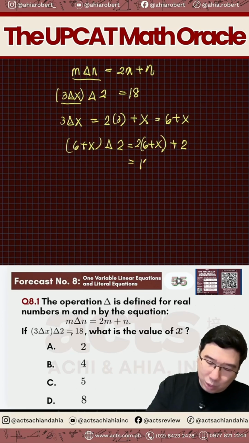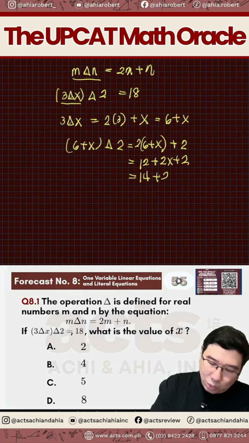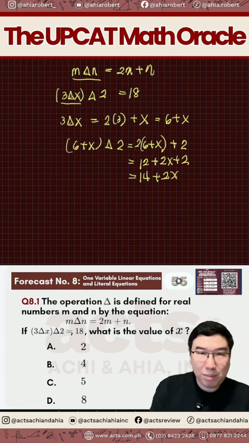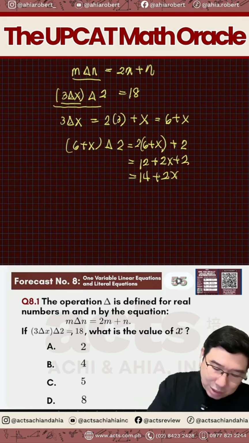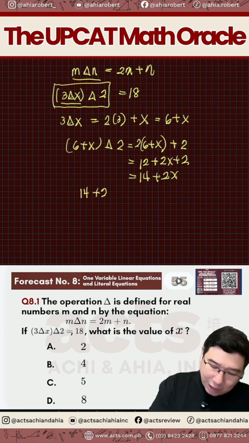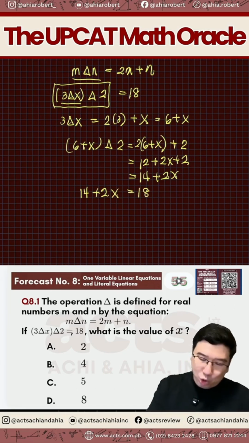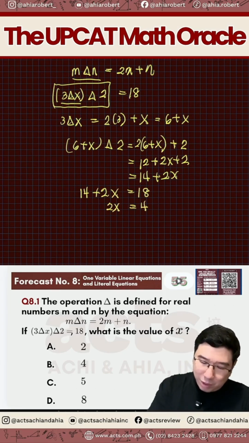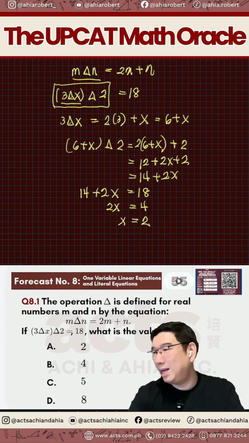So that's going to be 12 plus 2x plus 2, or simply 14 plus 2x. So if this is 14 plus 2x, that is basically this whole thing on the left side. So that tells us that 14 plus 2x should be equal to 18. So we can solve that now. 2x is equals to 18 minus 14, or simply 4. That's why x here is actually equal to 2. Kaya ang sagot natin dito ay si letter A.